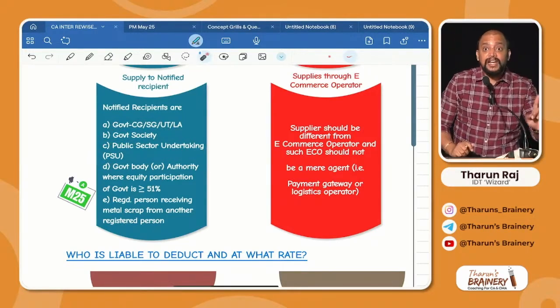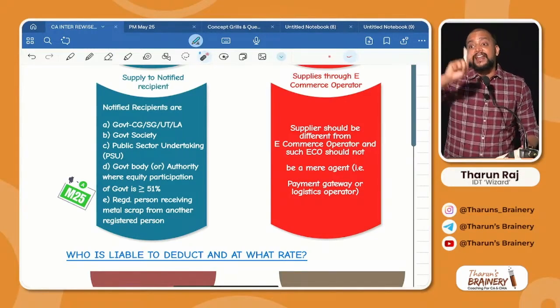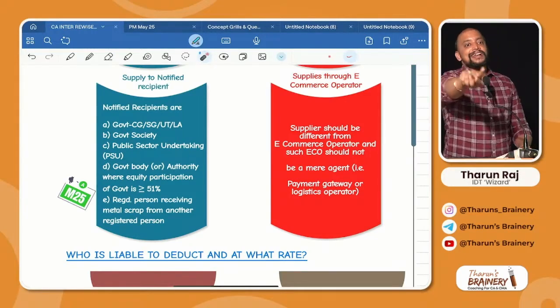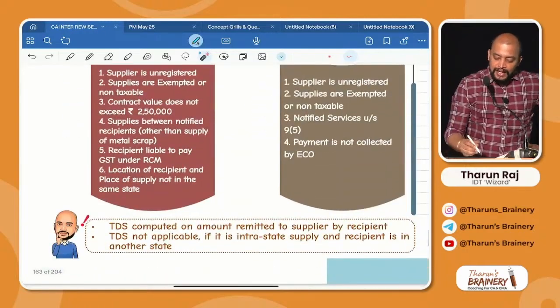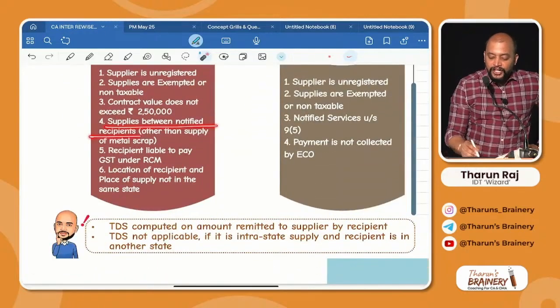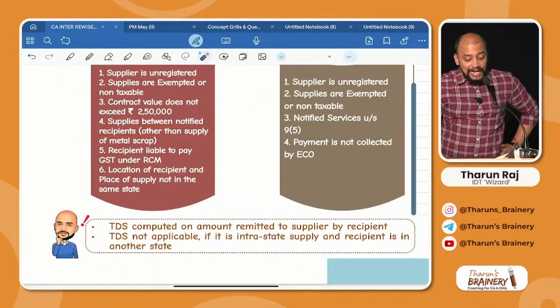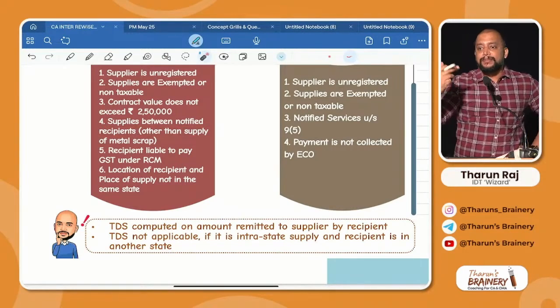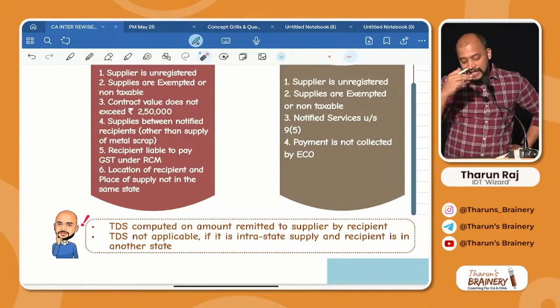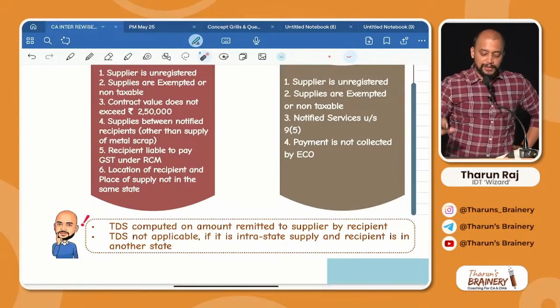However, if metal scrap is supplied between them, then TDS is applicable. You understood or not? This is also another amendment: supplies between notified recipients other than supply of metal scrap. If any metal scrap is supplied between the notified recipients, definitely TDS will be applicable in that case.